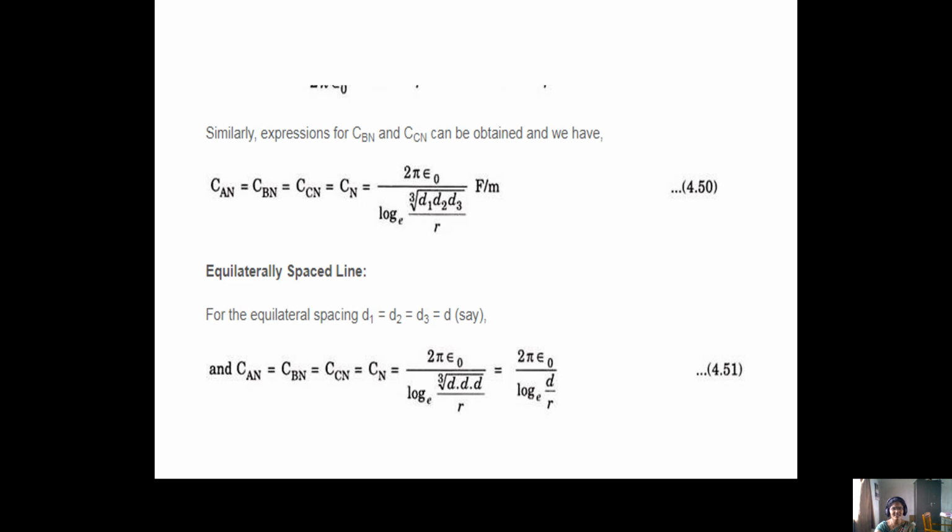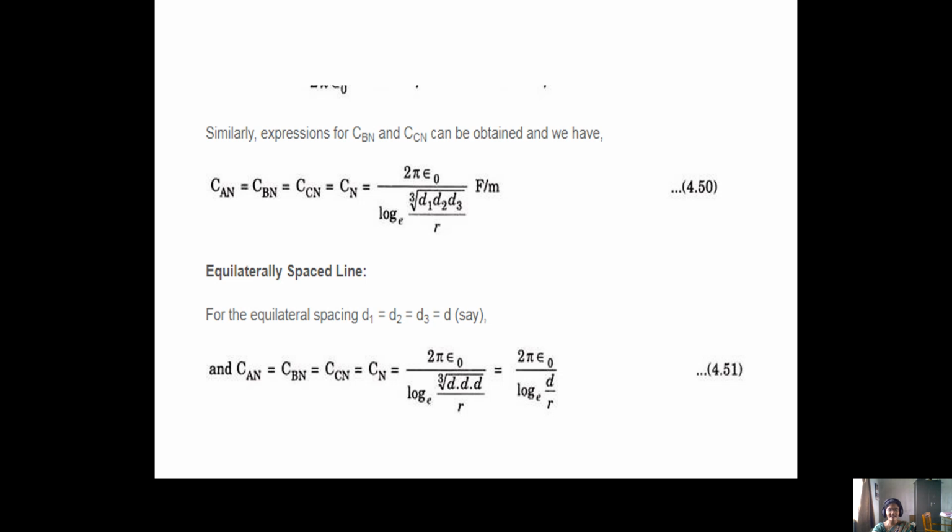Similarly, the expression for C_BN, C_CN obtained here is C_AN equal to C_BN equal to C_CN equal to C_N. That is the final neutral capacitance, equal to 2 pi epsilon naught. That means for all conductors, the capacitance value will be the same. Whenever you transpose the positions of the conductors also, you get C_AN equal to C_BN equal to C_CN equal to C_N, that is equal to 2 pi epsilon naught by log e cube root of d1 d2 d3 by r Farads per meter.